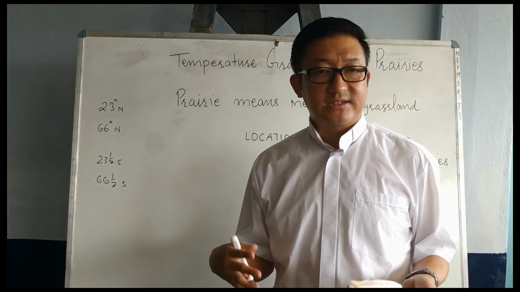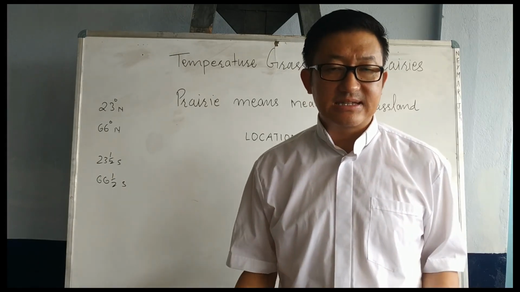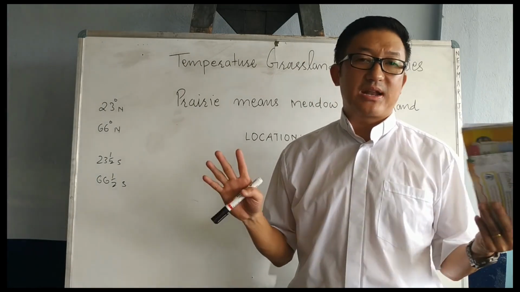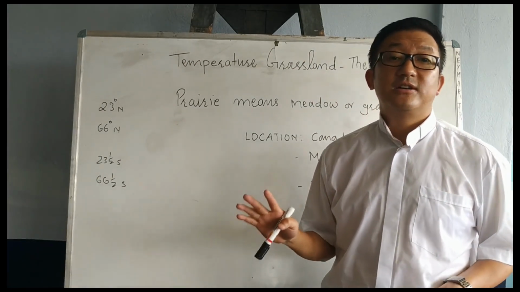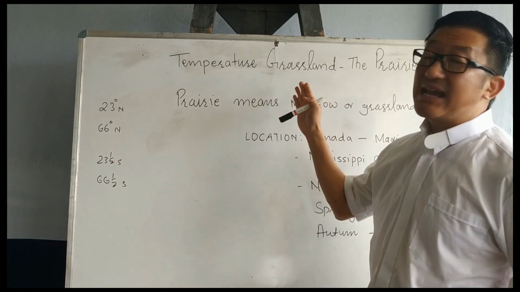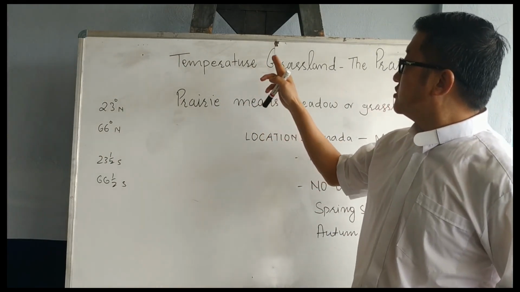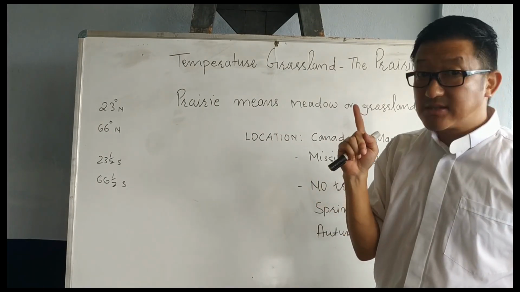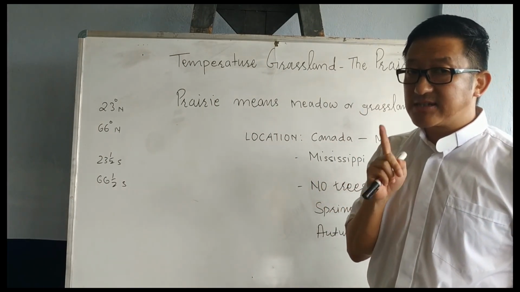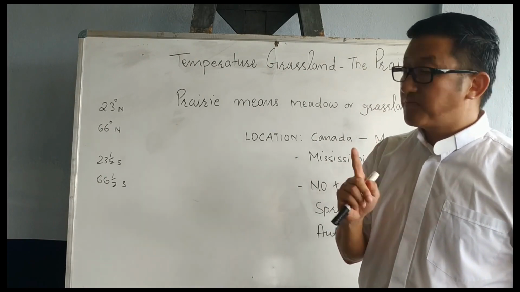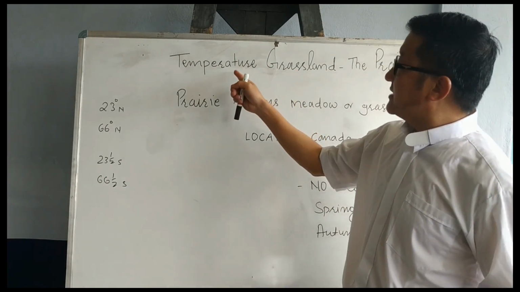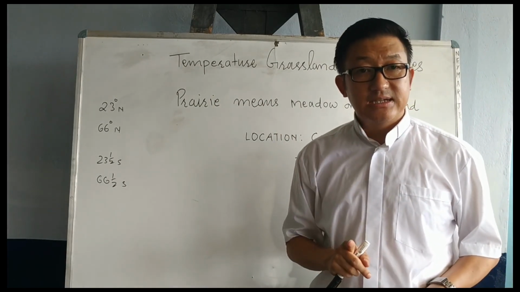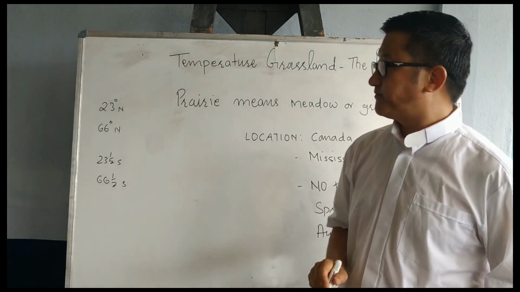Some give grains, this grass. Some are green, some are not green, they are just plants. So that kind of grassland you will get in this particular region, that is the temperate region. We know where the temperate zones are. We have studied them. Now today once again, where this temperate grassland falls, we will locate on the globe, right?